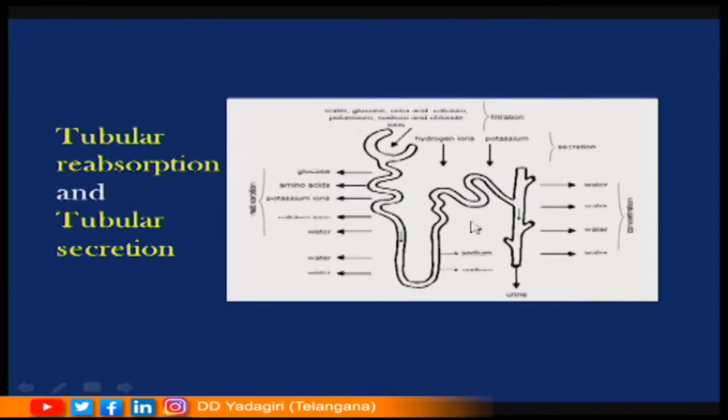This is the picture showing the process of reabsorption and secretion. These arrows pointing towards the outer side from the renal tubule represent reabsorption, whereas the downward arrows indicate secretion. So, this is the structure of the nephron, where we see tubular reabsorption as well as tubular secretion.